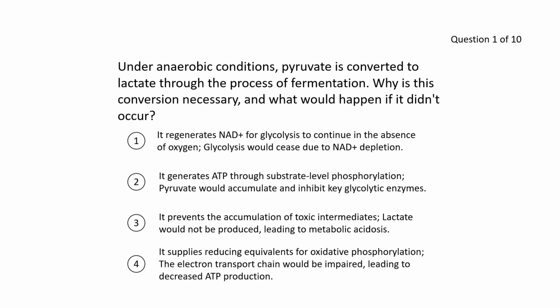That is not true because although it does supply NADH, it wouldn't be impaired. And therefore the answer should be 1. It does regenerate NAD plus so that glycolysis can continue. And the answer should be A.